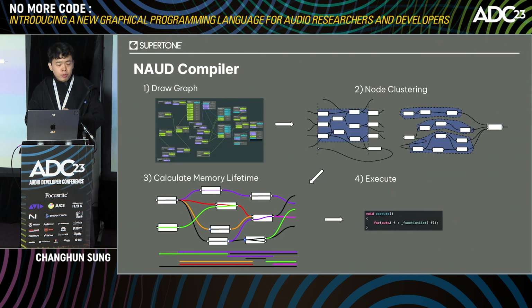So to summarize, here's what the node compiler does. It takes a graph from the user and detects loop and branching clusters to make them pure functions, then optimizes memory space and pulls out the function sequence at the end.